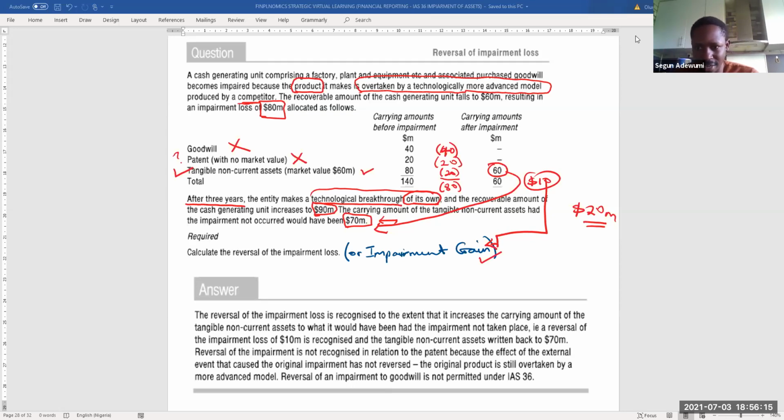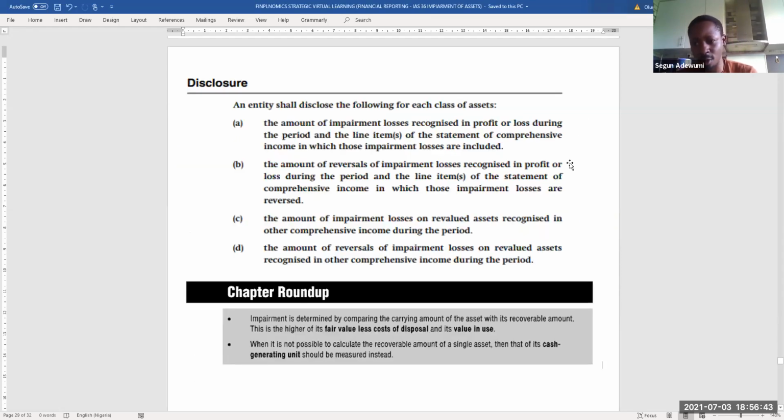So if we are reversing an impairment, it is more likely that the impairment gain will be associated with the effort of the business to boost performance, and that can be seen to mean the same thing as internally generated goodwill, which is not permitted. So because of this, reversal of impairment on goodwill will not be recognized. Okay, thank you very much.